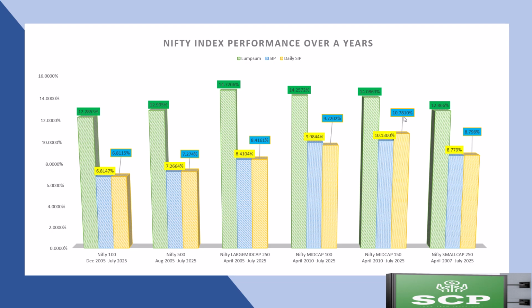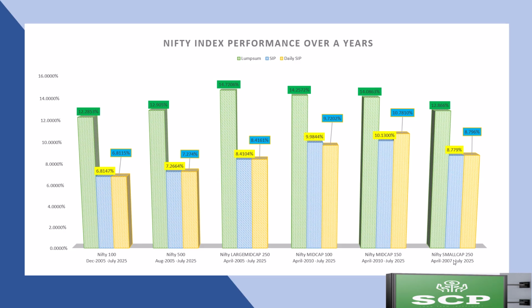It means if you have invested 1 lakh in April 2010 in this benchmark, then it would have generated close to 9 lakhs, and monthly SIP of 5,000 has generated close to 50 lakhs, and daily SIP of 100 rupees would have generated 26 lakhs 11,000.